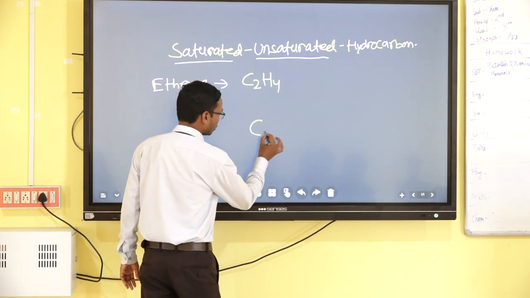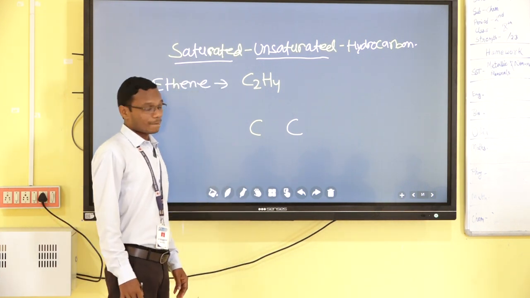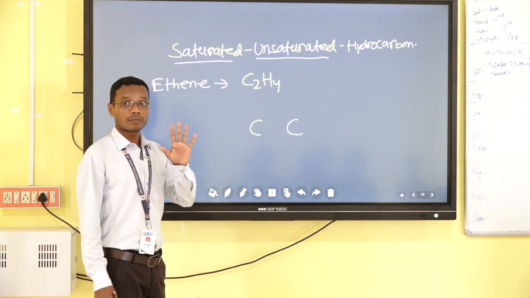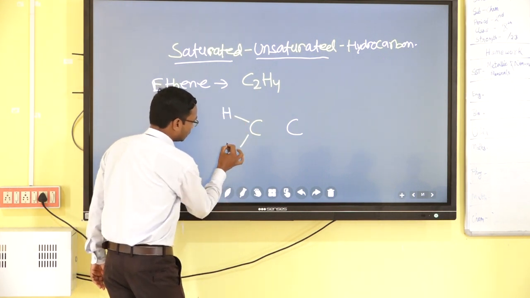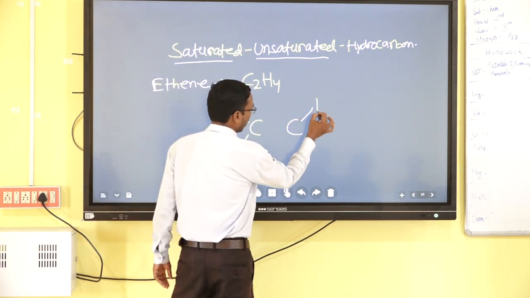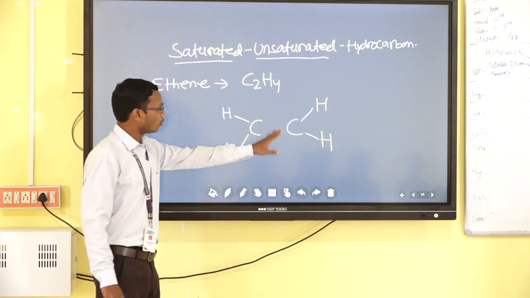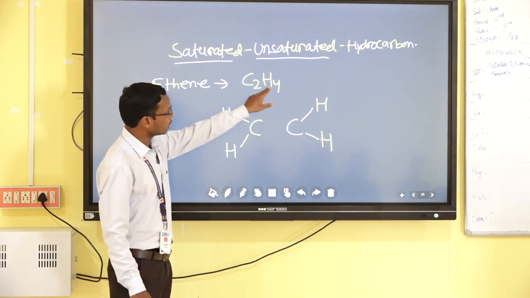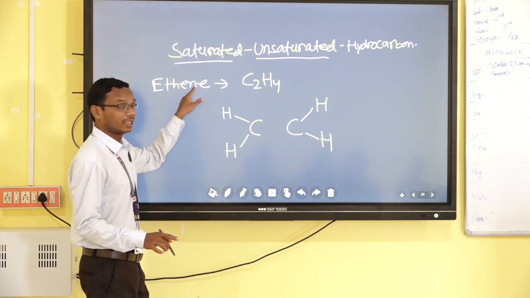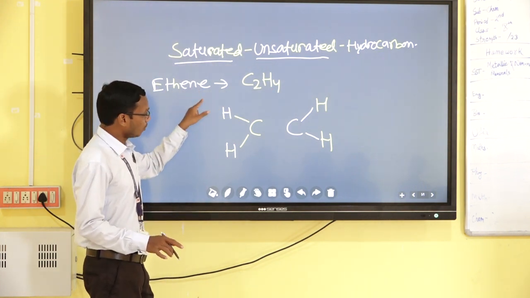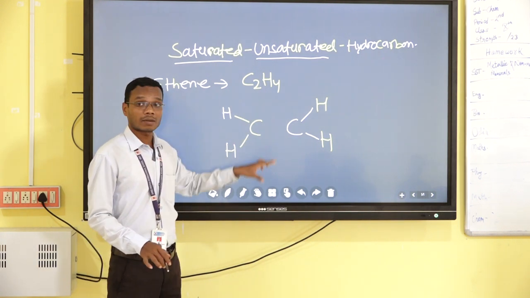C2, that means 2 carbons. H4, that means 4 hydrogens. So, 2 carbons, 4 hydrogens. C2H4 is the molecular formula and the name is ethene. Now put the valency or the bond between the carbons.